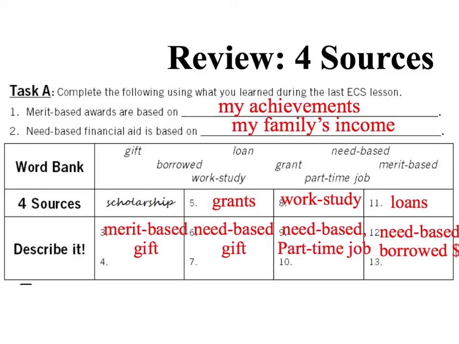This lesson is based on merit-based aid. This goes with worksheet 13-3. So you want to have your 13-3 in front of you so that we can learn about merit-based aid.